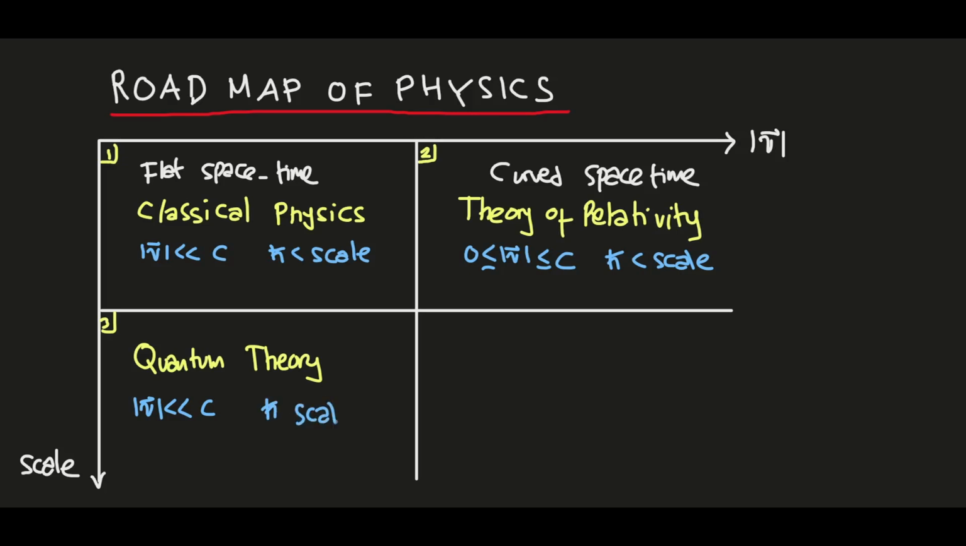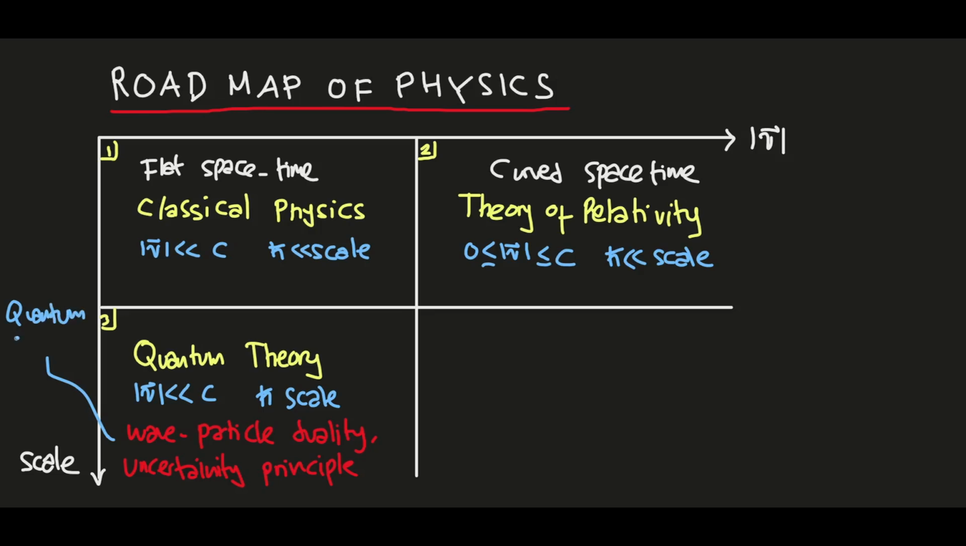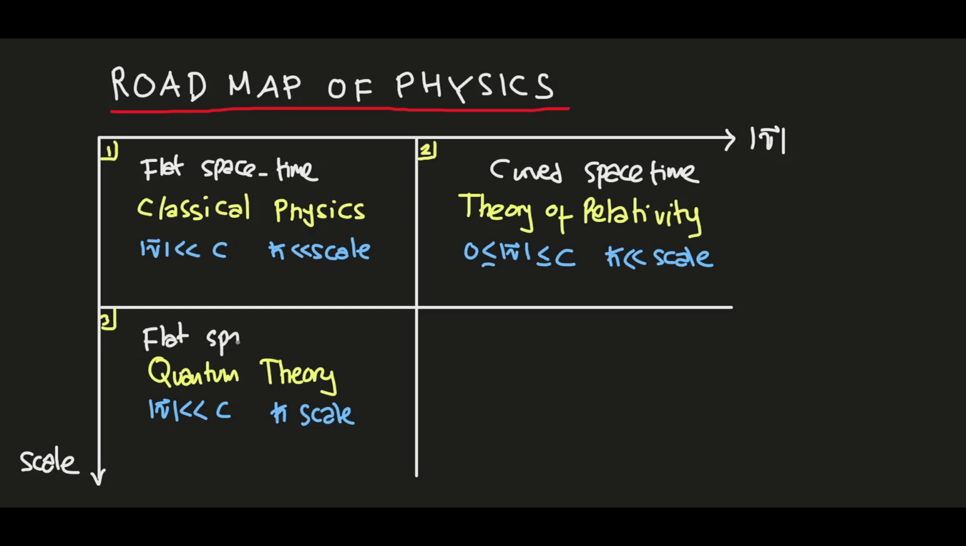The next one, region 3, is quantum theory, which tells you about very low velocity magnitude as before, but at the h bar scale. This theory tells you about wave-particle duality, where an object may have wave and particle properties at once, and the uncertainty principle, which is related to quantization. In classical physics, p and x are observable things, but in quantum theory, p and x are operators. So in quantum theory we work in flat space-time, and by uncertainty we know that regions 1 and 2 are deterministic, but region 3 is probabilistic.